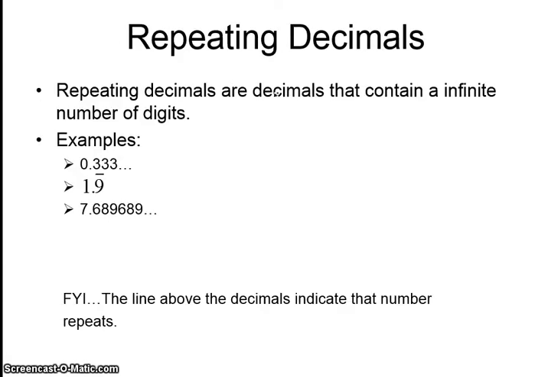Repeating decimals are decimals that contain an infinite number of digits. They go on and on forever, repeating the same digits. 0.3333, 1.9999. Remember that bar means you're repeating. And 7.689, 689, 689. It'll keep repeating.